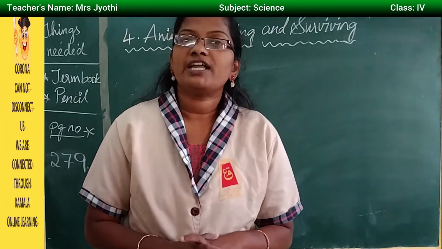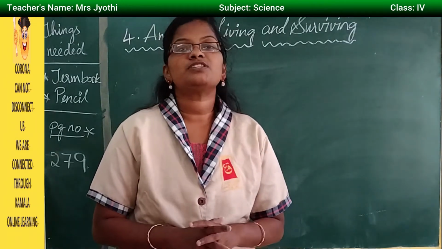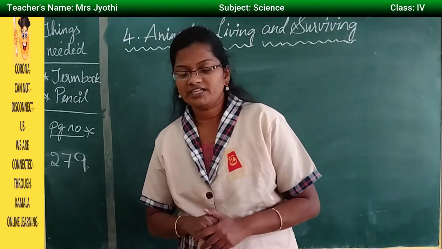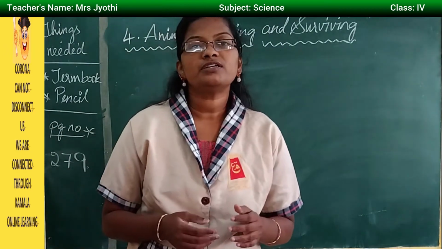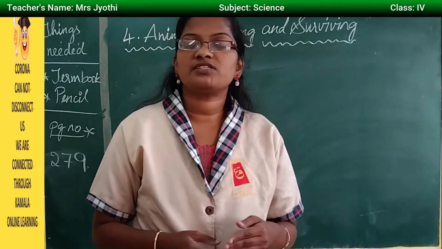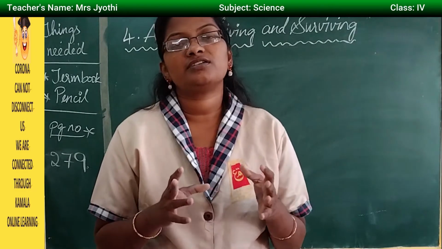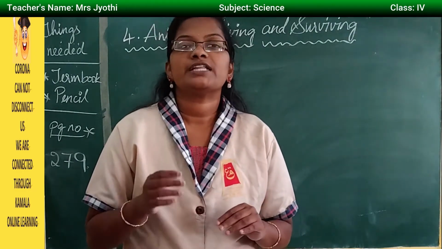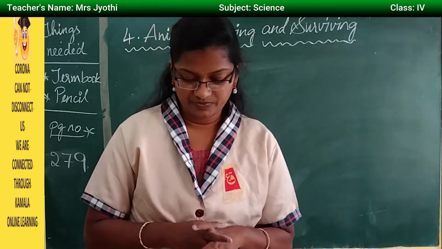So we are in lesson number 4, that is animals living and surviving. So keep your textbooks ready and your pencil also ready and open page number 279. In the previous class we have learned about the adaptations of animals. Animals adapt themselves, they make some changes in their bodies to get adapted to that situation. Those who cannot adapt to the climatic condition, they die after a certain period of time.